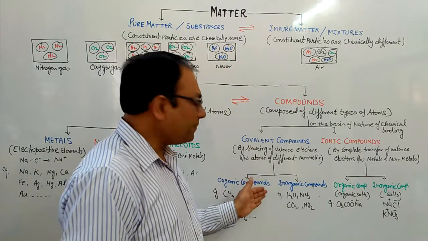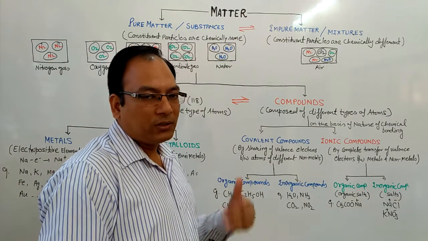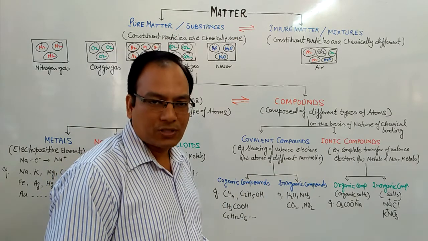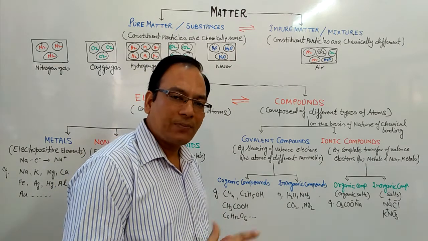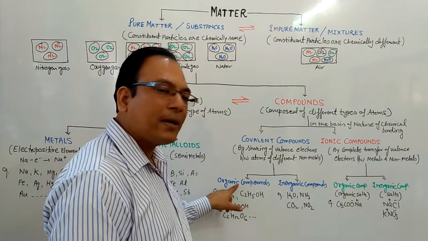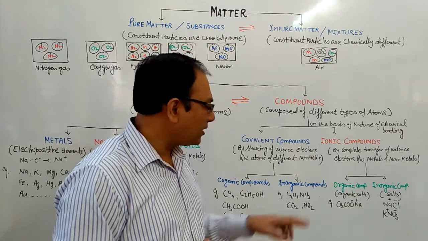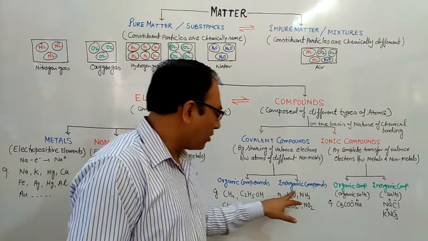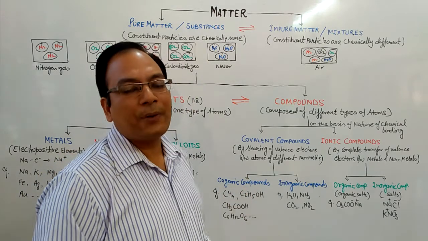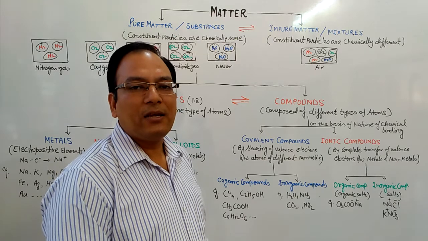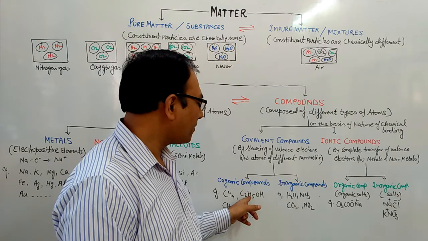Covalent compounds are again classified on the basis of their source. Initially, there were two types of sources: living sources and non-living sources. The compounds obtained from living sources, meaning organisms, were called organic compounds, and the substances obtained from non-living sources were called inorganic compounds. Now the definition of organic compounds has changed. Organic compounds means compounds of carbon, more precisely known as hydrocarbons and their derivatives.